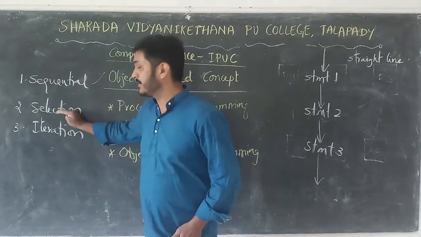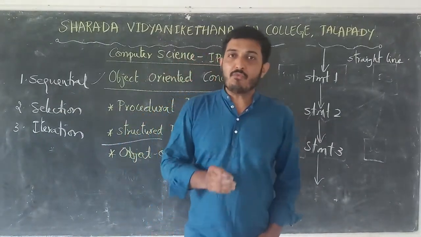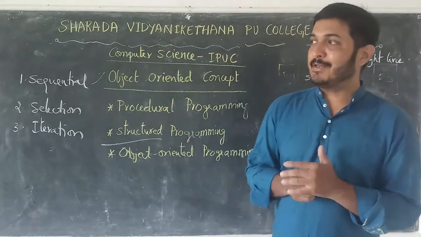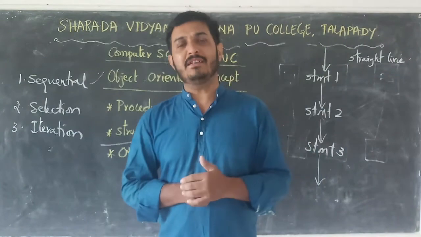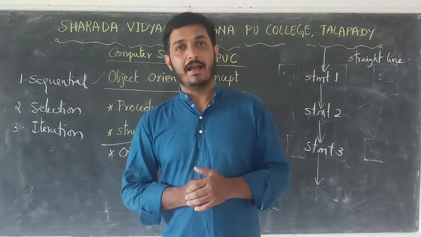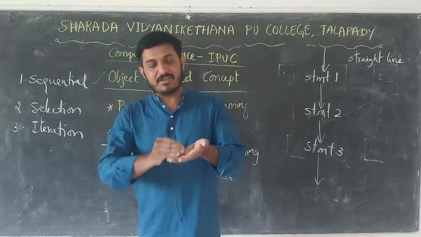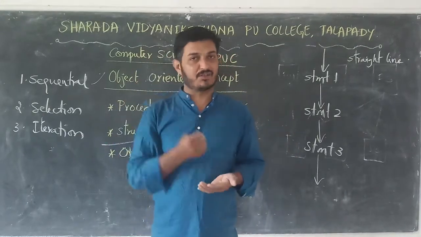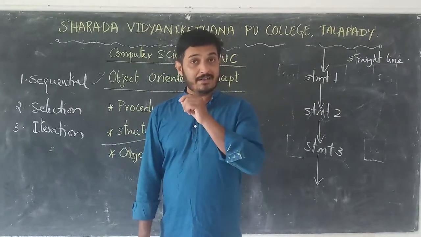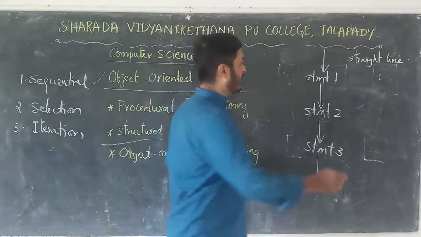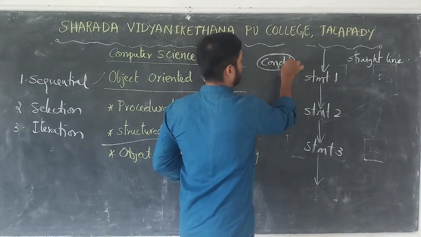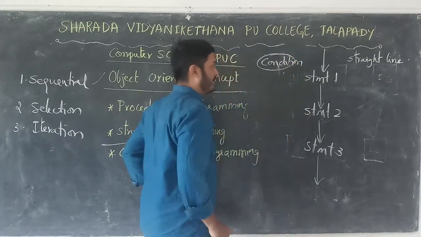And the second one is selection. So what do you mean by selection programming construct? Sometimes we need to take decision making statements. What do you mean by decision making statements? Sometimes we need to jump from a particular statement to some other statement. So it is called a selection statement, and here there is a condition.